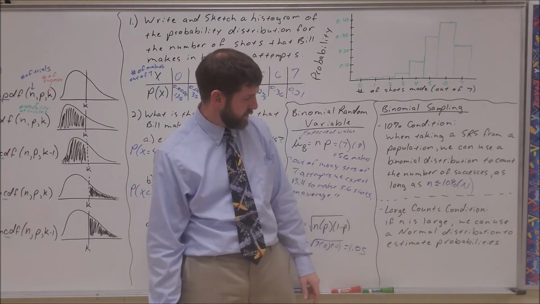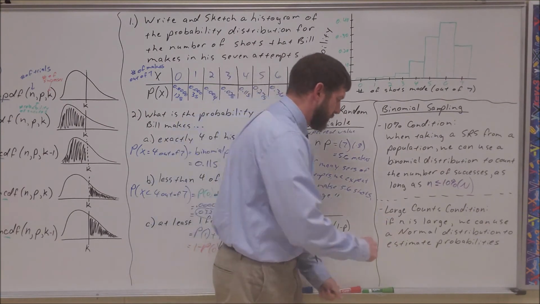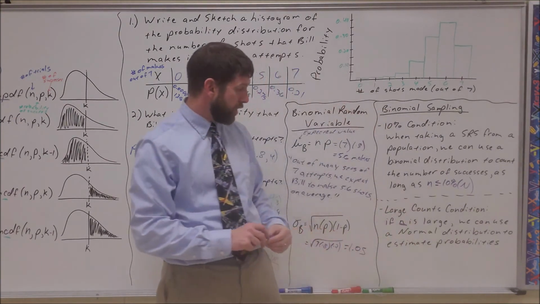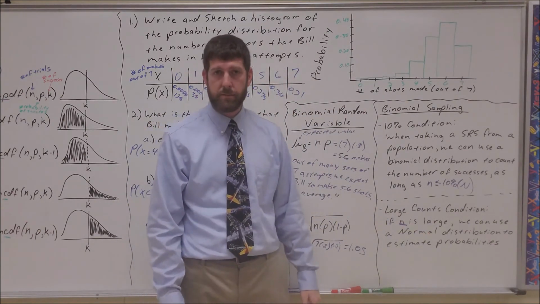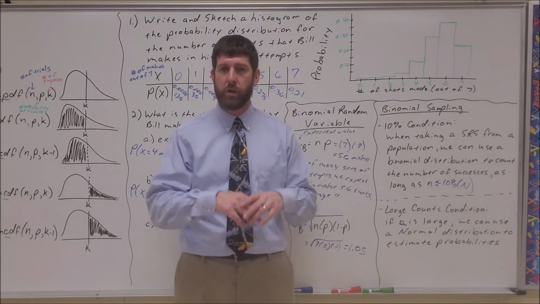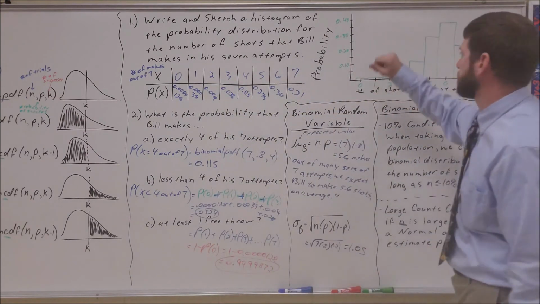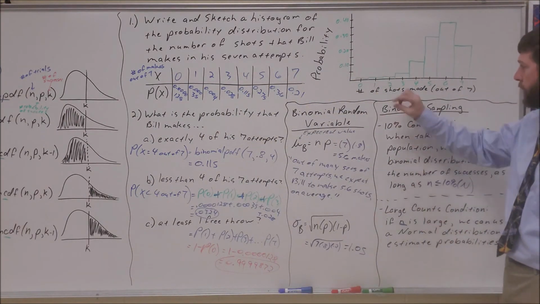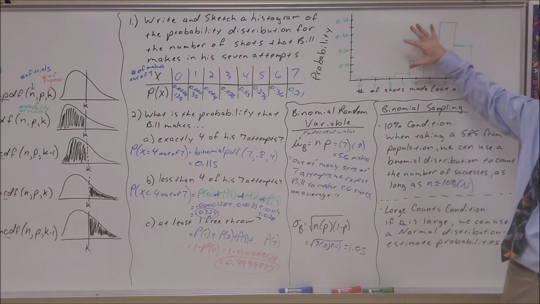So the large counts condition says if n, your sample size, is large, we can use a normal distribution to estimate the probabilities. So what do we notice about Bill's graph over here? We noticed there was very little chance of this stuff happening and most of this other stuff happening.